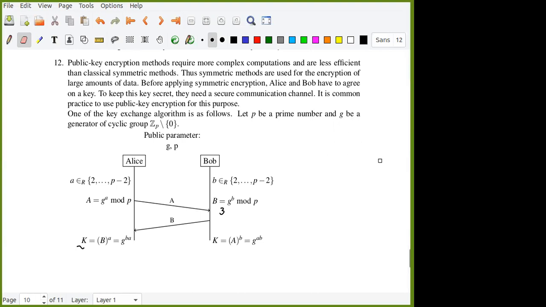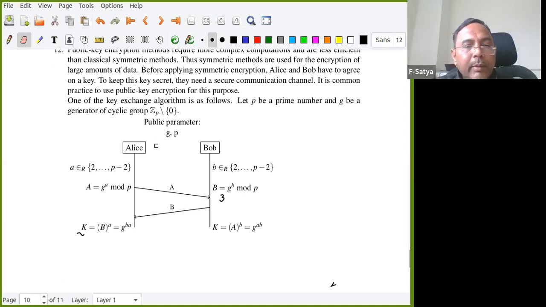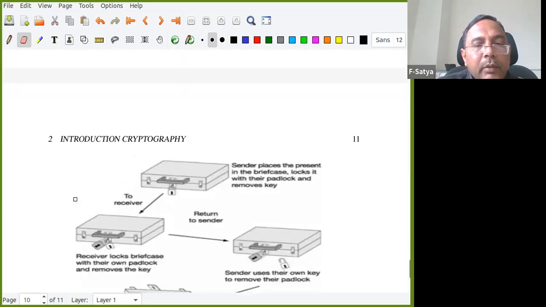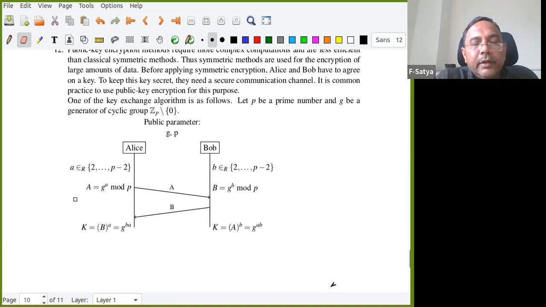Good. Now coming back here. I hope you understand this simple public key exchange protocol. Why do we call it a protocol? Because a lot of exchanges happen. First A sent, Bob sent B here. Now Alice applied power a, Bob applied power b, right? Then only it becomes the key. Sometimes more exchanges may happen.